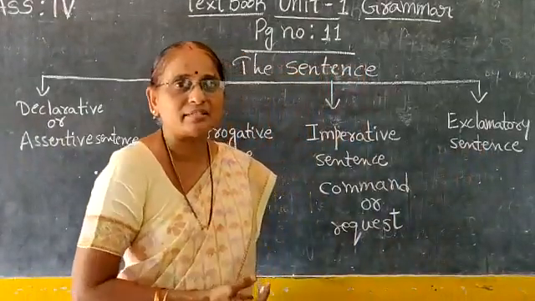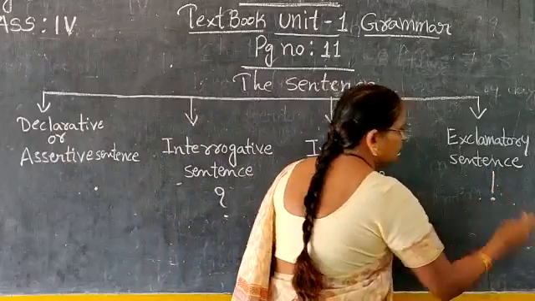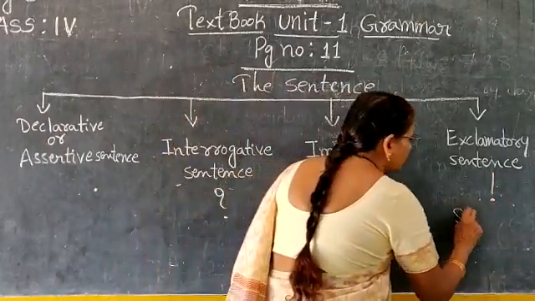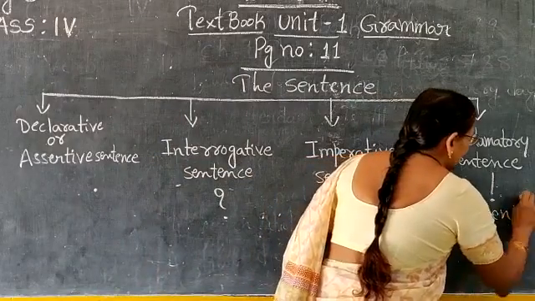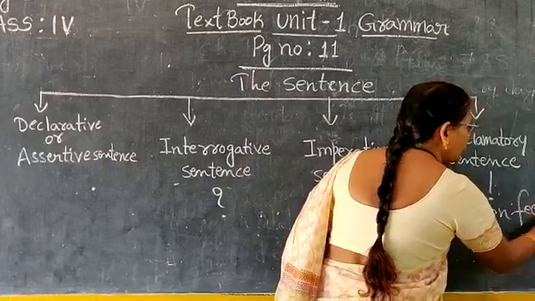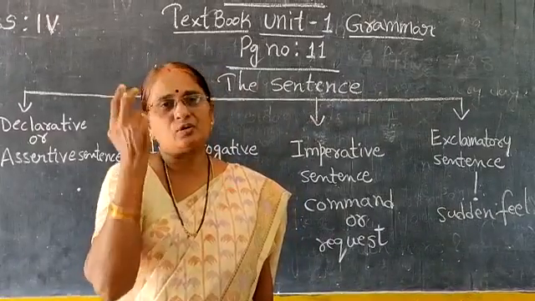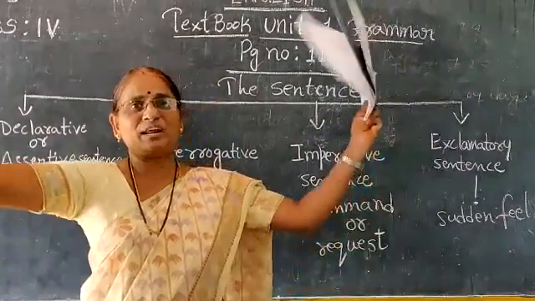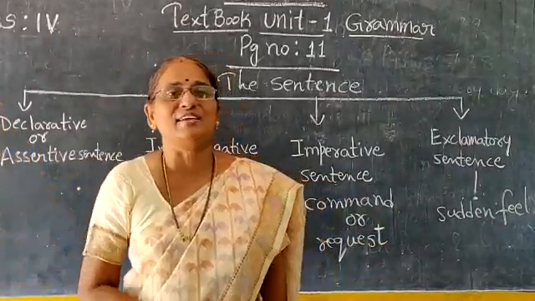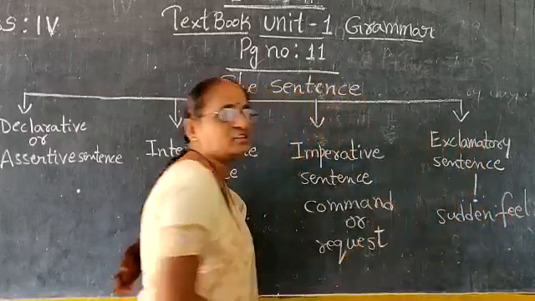What is called an exclamatory sentence? In the previous class I explained the symbol of exclamation mark is this one, children. Expressing our sudden feelings, a sudden feeling of joy or sorrow. Alas! Hip hip hooray, we won the match! Oh, what a beautiful building it is! Expressing the sudden feeling, children. It comes under exclamatory sentence.